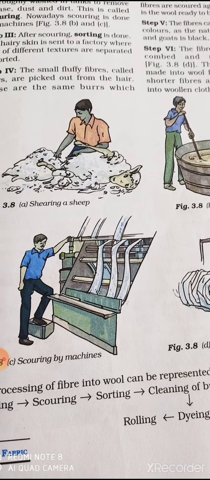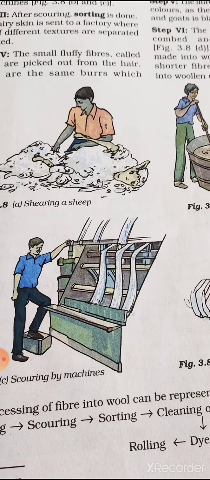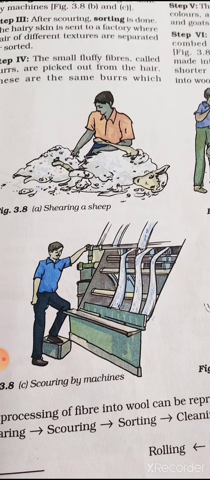Okay, what is the meaning of shearing? It is a 2-mark question and it is very important, and there was a question on rearing. What is the meaning of the rearing of the sheep and what is the meaning of shearing of the sheep? Rearing of the sheep means to look after the sheep by providing them food, shelter and health care, that is rearing. And what is the meaning of shearing? It is the step of processing fibers into wool, that is the first step.